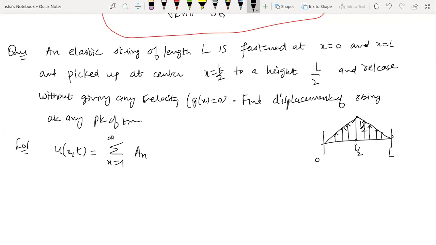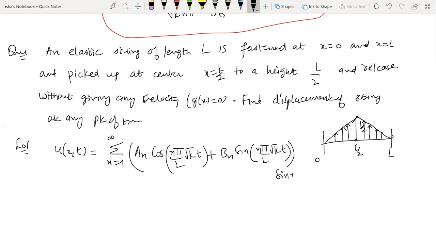The solution is a_n cos(n pi by L square root k t) plus b_n sin(n pi by L square root k t), into sin(n pi by L x). This is a solution where a_n and b_n need to be found.